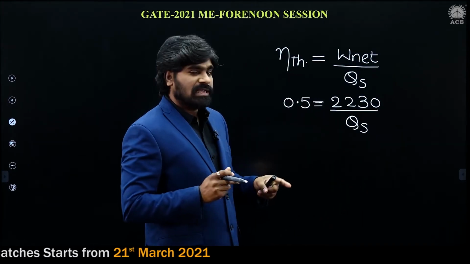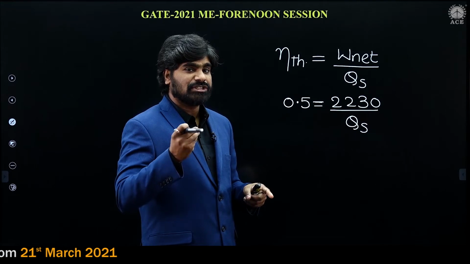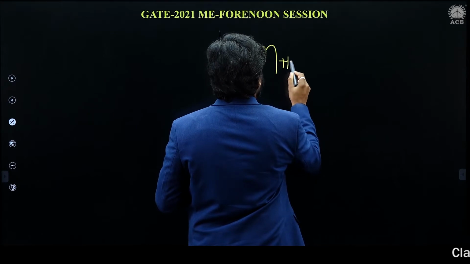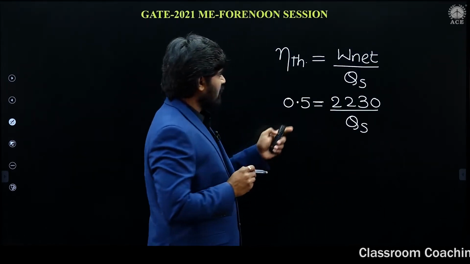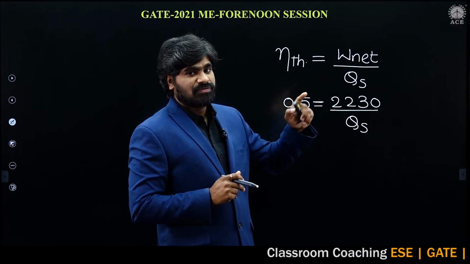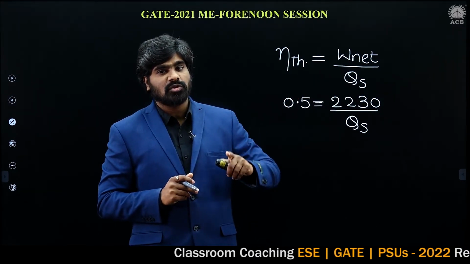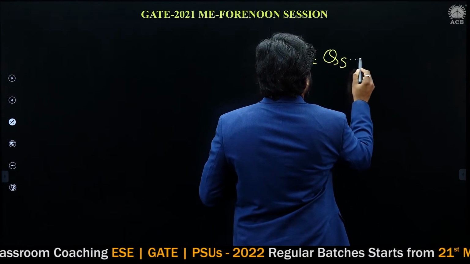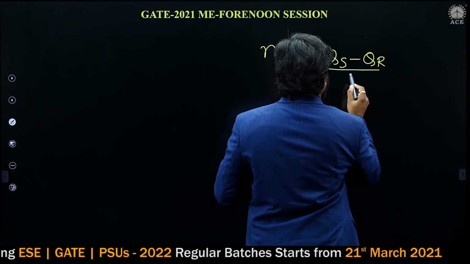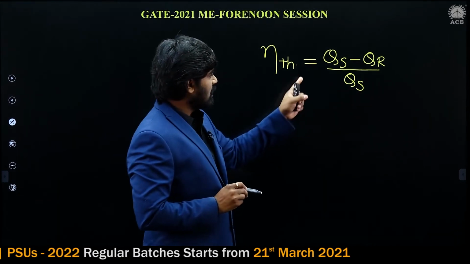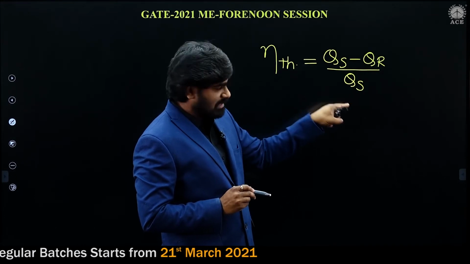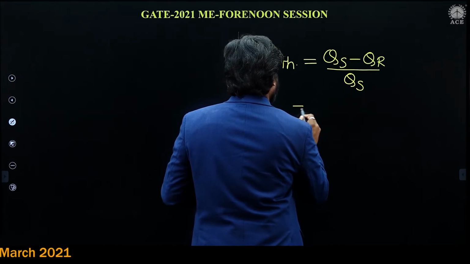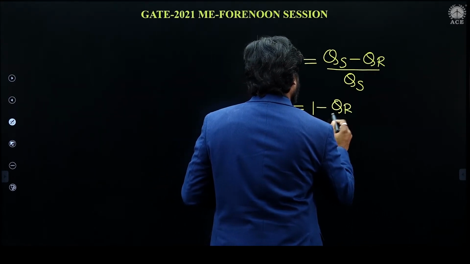So thermal efficiency can also be written as 1 minus heat rejection by heat supply, because thermal efficiency is W net by heat supply, and as we have seen in thermodynamics, W net can be written as heat supply minus heat rejection.